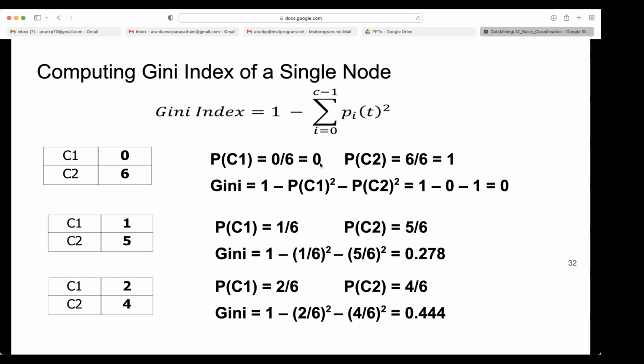So p equal to 0, so your impurity is 0. So 2p into 1 minus p will become 0, right? Then here, 2 multiplied by 1 by 6 multiplied by 5 by 6. How much is that? 1 by 3 multiplied by 5 by 6, 5 by 18. So 0.278. Whatever they have shown, the values are computed here.